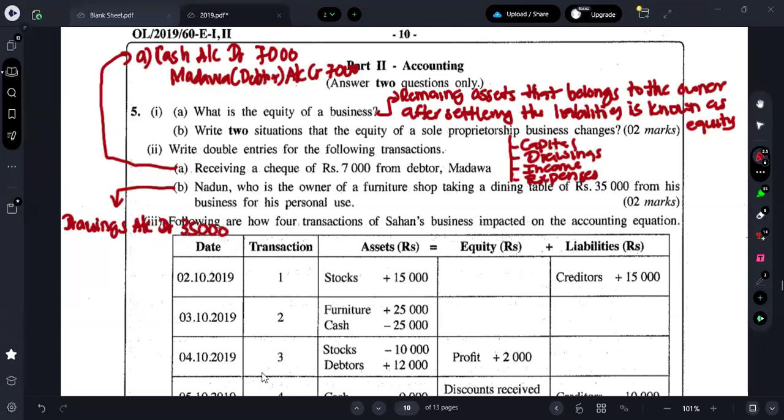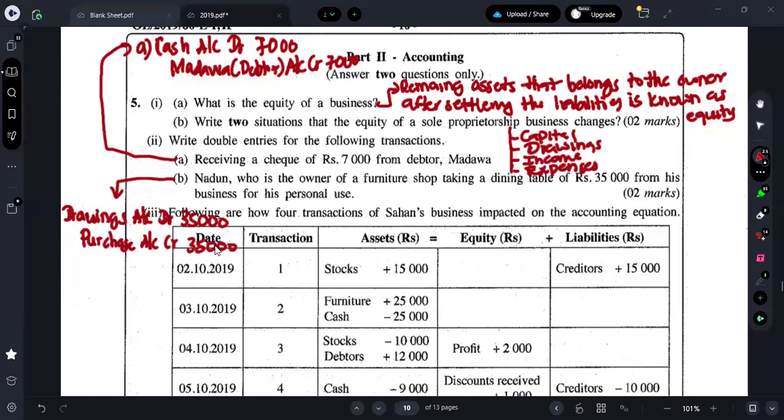Now here, if it is cash drawings, we will be crediting the cash account. But here it's not cash drawings, it is a goods drawing. Therefore, we should credit the purchase account. It is not necessary to mention the debtor part inside the bracket. If you want, you can mention; if you don't want, just write.